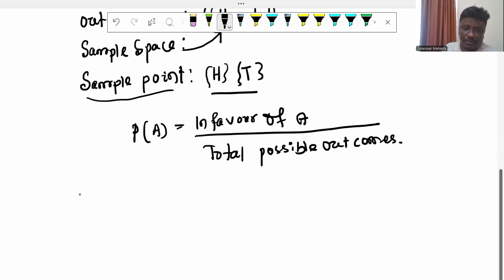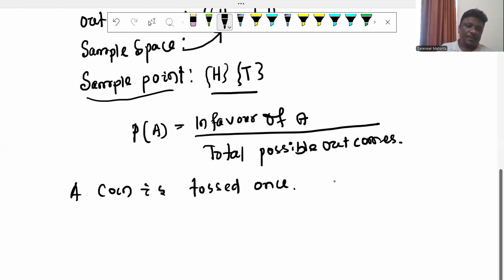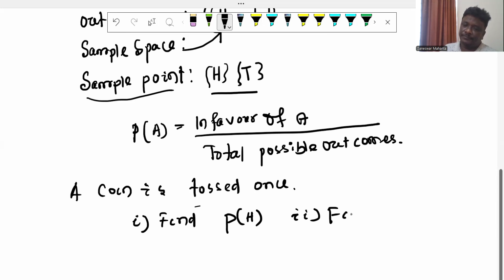The question is: a coin is tossed once. Find the probability of head. First find the probability of head. Second, find the probability of tail. Just remember these two things. So this is example one.